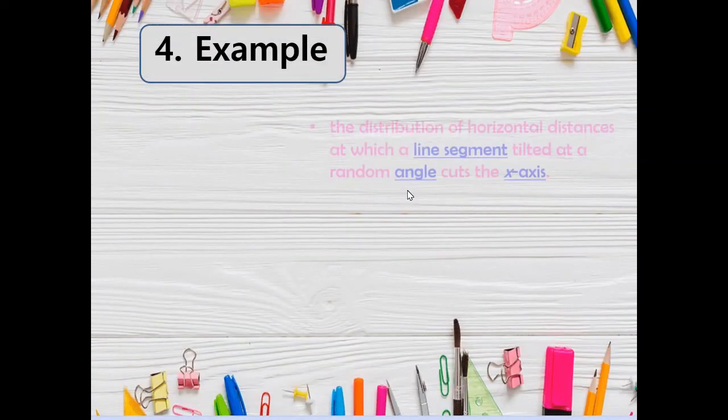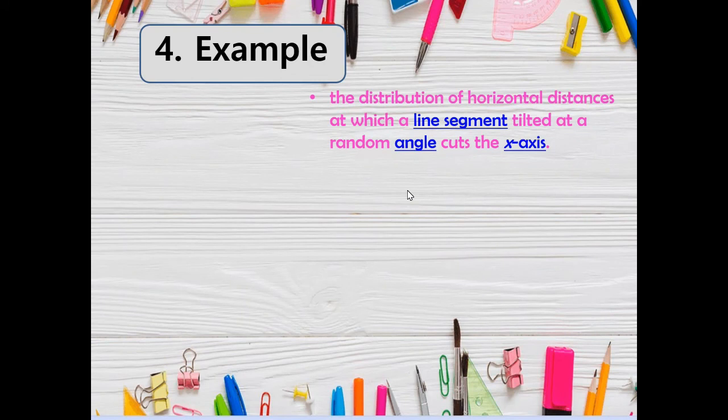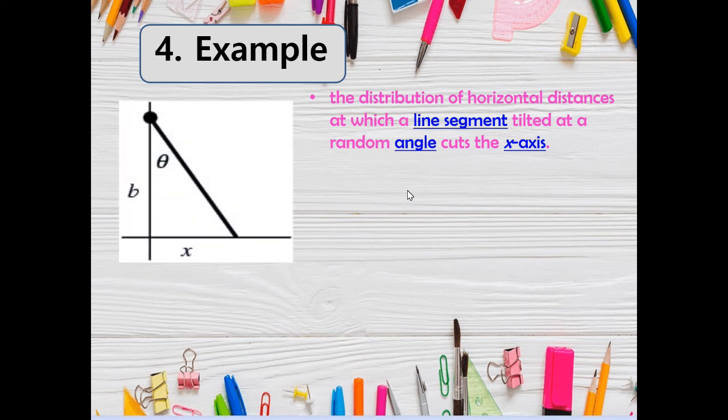Consider the distribution of horizontal distances at which a line segment tilted at a random angle cuts the x-axis. Tangent theta is equal to x over b.